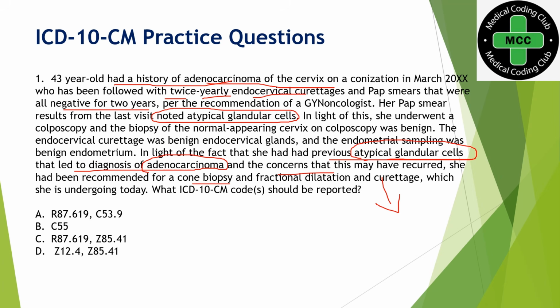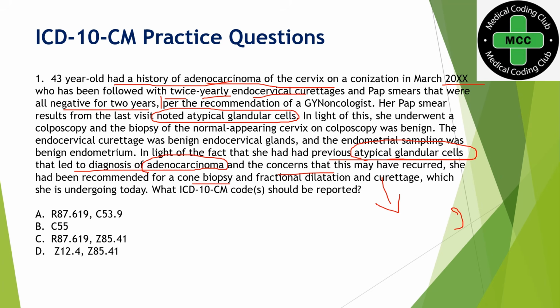When you consider it a history of adenocarcinoma is important. Here they said history of adenocarcinoma of cervix on conization in March. So assume it is 2020 or any other year, and they have clearly mentioned she has been followed with twice yearly endocervical curettage and pap smear that were all negative for 2 years.